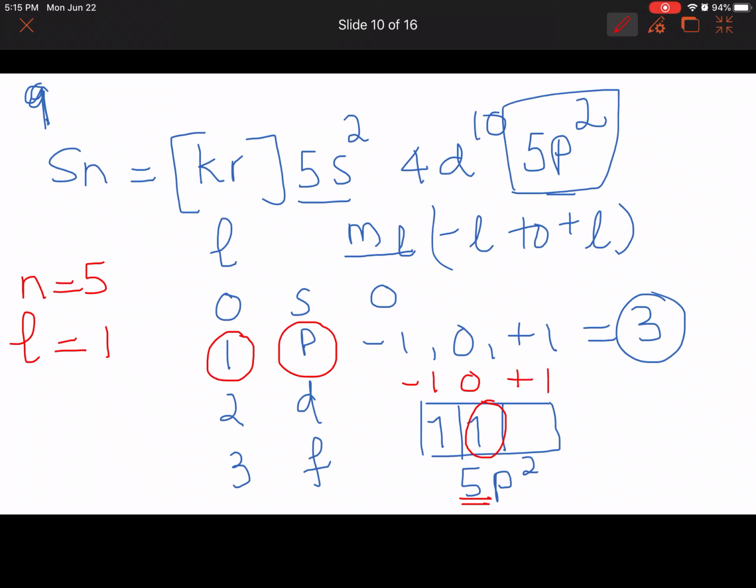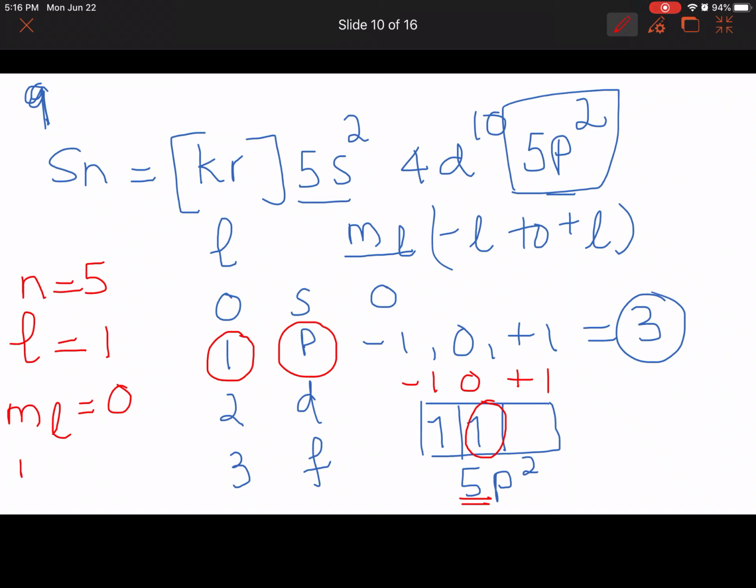They represent these orbitals. Out of minus 1, 0, plus 1, in which orbital do you find the highest energy electron? It is in the 0 position. So that's your ML, and the ML is going to be 0.